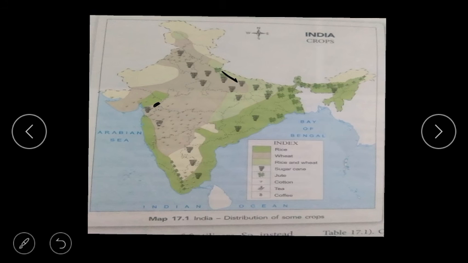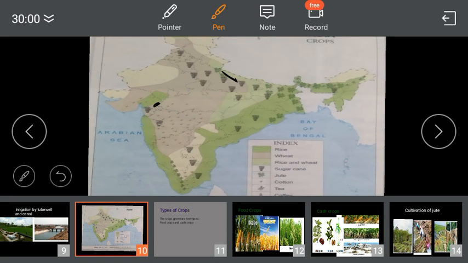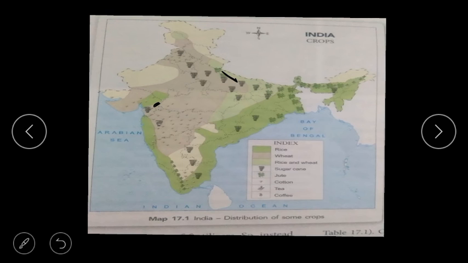Next is millet. Millet means jowar, bajra and ragi. These require a hot and dry climate, and millets are grown in Maharashtra, Telangana, Karnataka, Rajasthan and Gujarat.